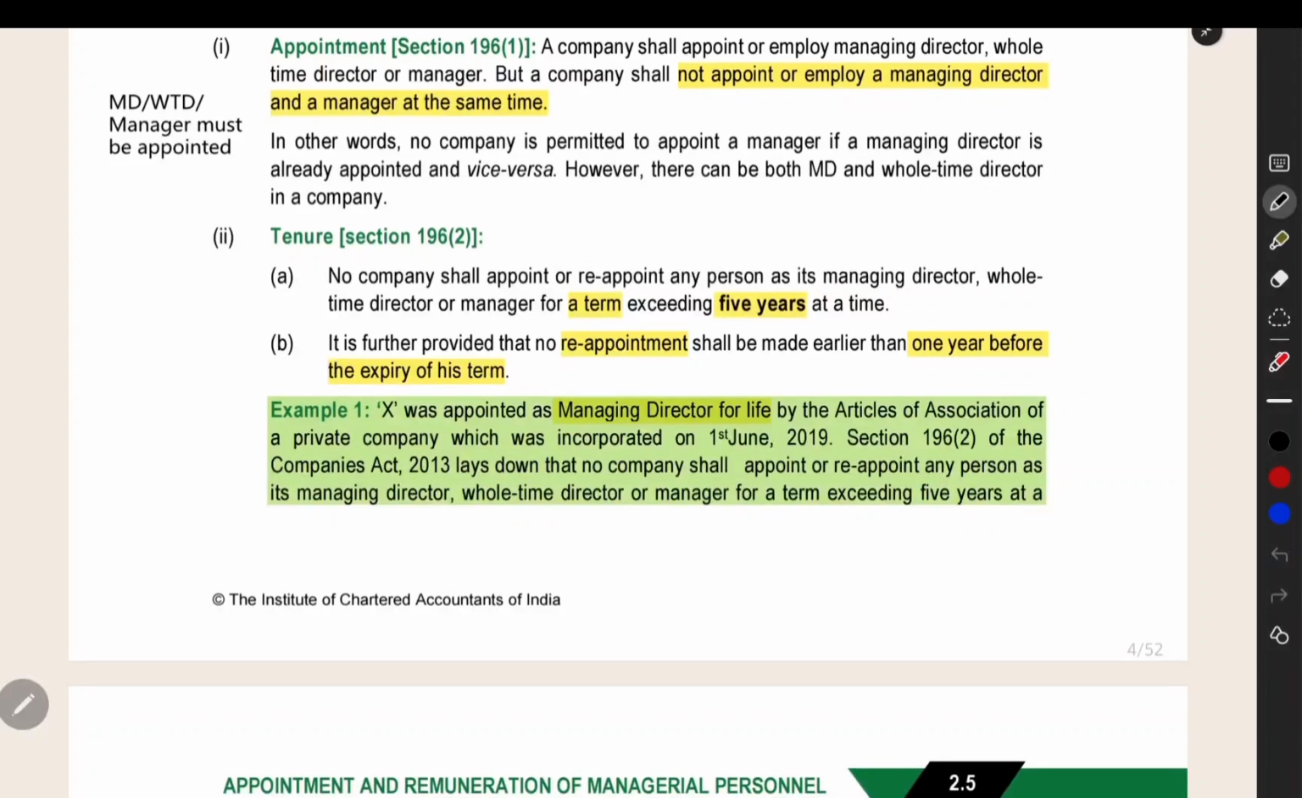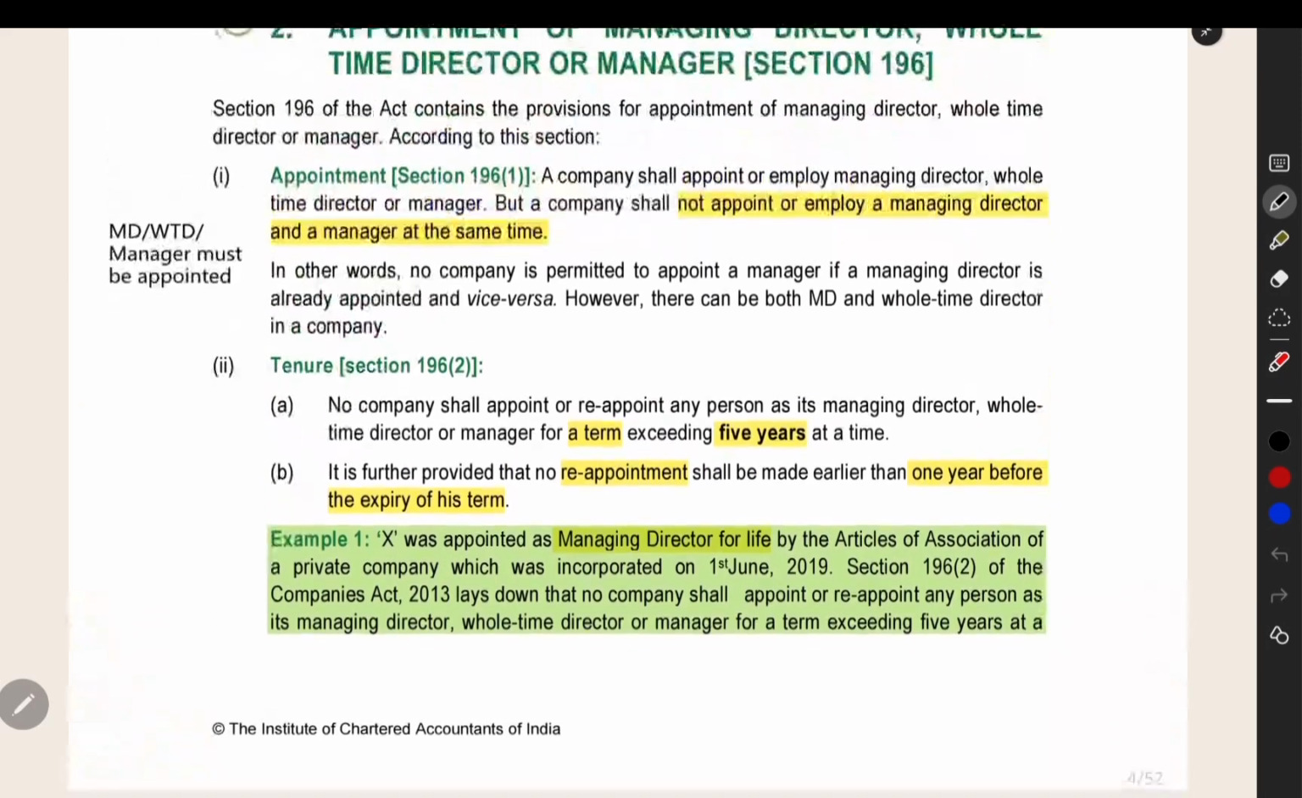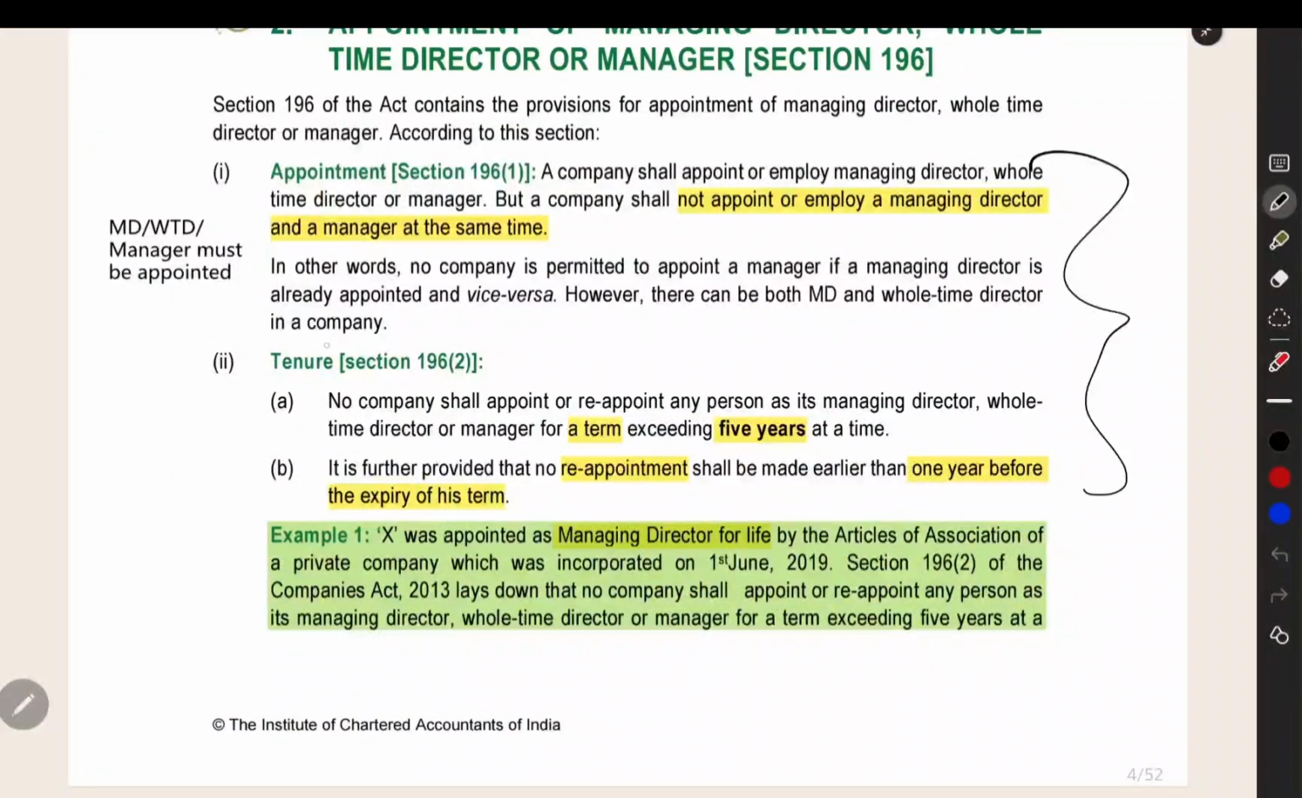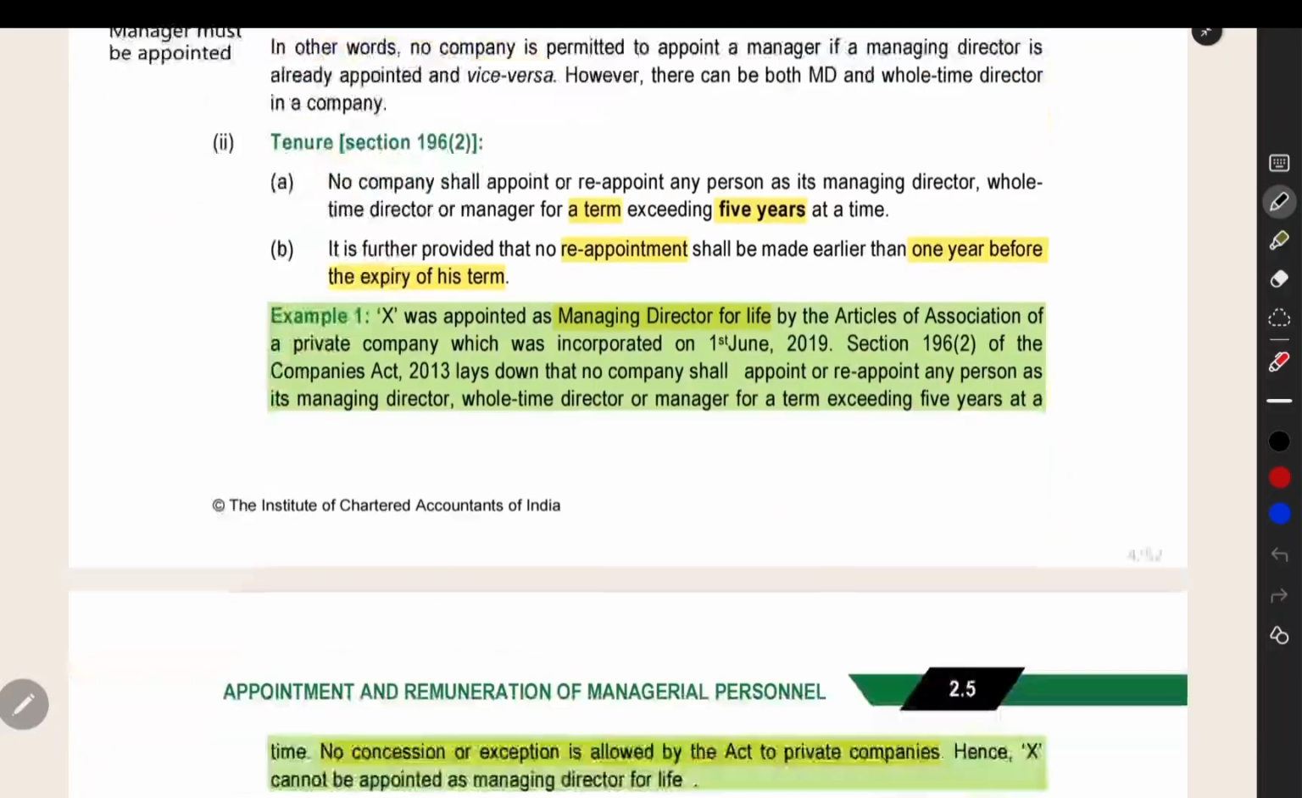The next thing is tenure. We cannot appoint them for a term exceeding 5 years at a time. At a time we can appoint for a term of maximum 5 years. Reappointment we can do, that we have to do 1 year before the expiry of the term. That is, during the last year of the term we have to do the reappointment. This you have to highlight, and then the important points you have to note down.